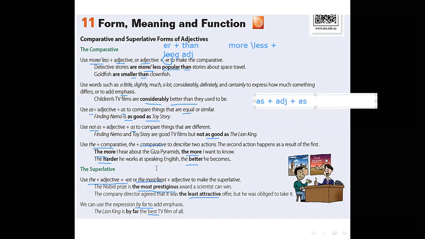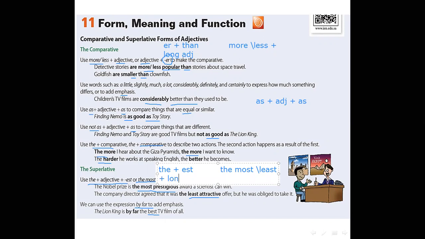Yes? Who can tell me? Excellent. We use the plus est for short adjective or the most or the least for long adjective. Is it clear now?